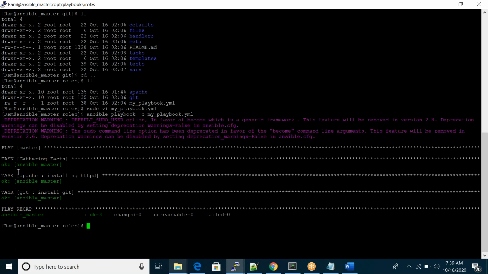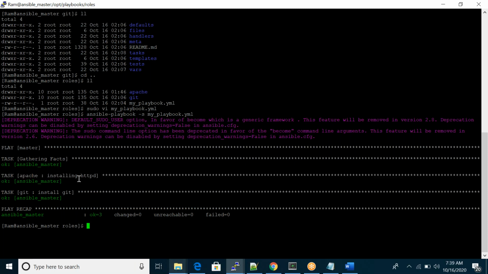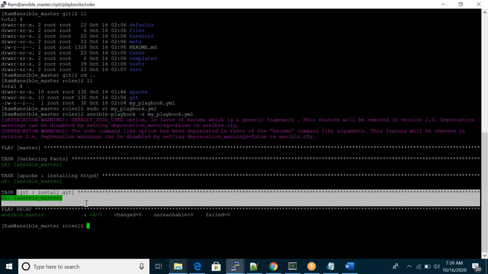So you can see the install. Why no handlers? It means it was already done. I already installed it in the current playbook. That's why the handlers are not installing. Okay, so you can see git here. My other playbook, other role. Sorry, other role.